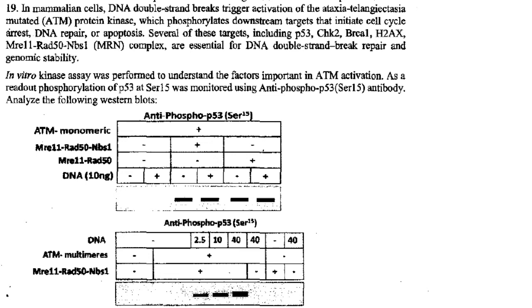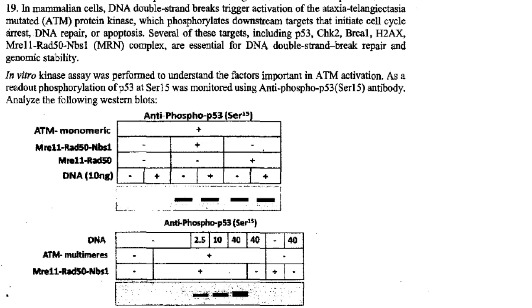So they conducted an in vitro kinase assay to understand the factors important in ATM activation. So ATM is activated only when DNA double-strand break happens. As a readout, phosphorylation of P53 at serine 15, you have to monitor something. So for that they have done Western blotting.